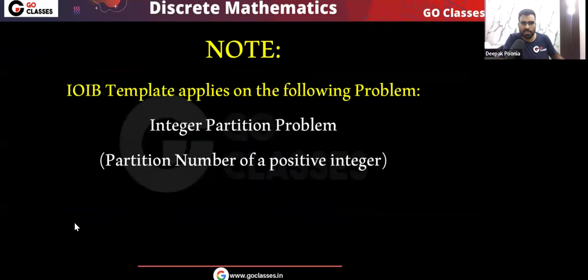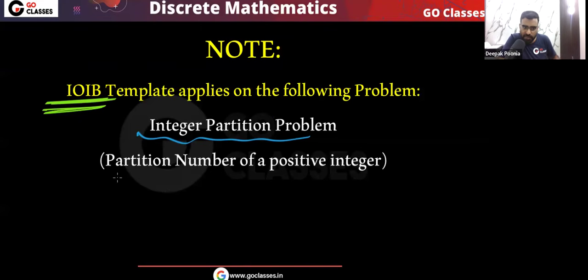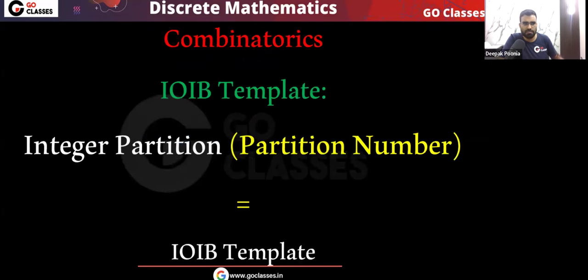Let's see a note. This IOIB template that we have studied applies to the following problem: the integer partition problem. The integer partition problem follows the IOIB template. Very simple. We will see what integer partition is. The point is, in the integer partition problem, you have a positive integer and you are partitioning it. Let's see what this integer partition problem is, and what the partition number is.